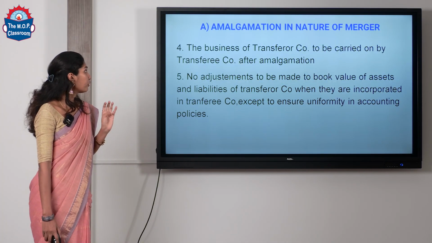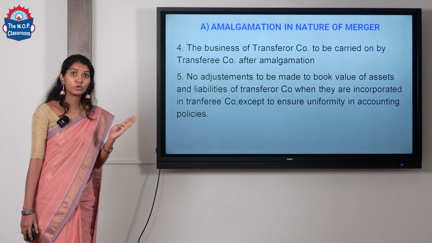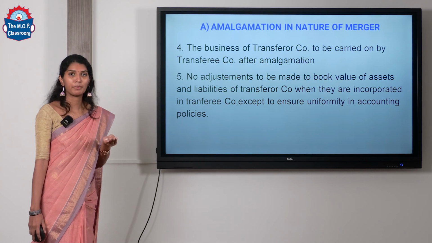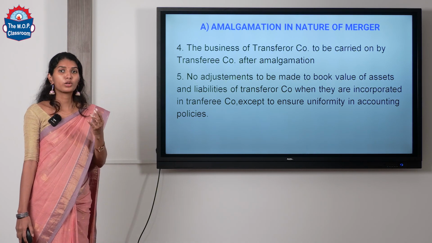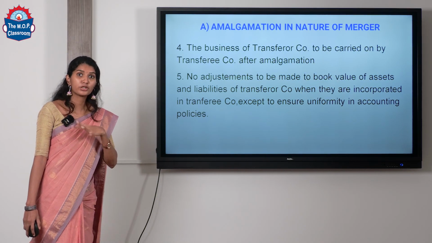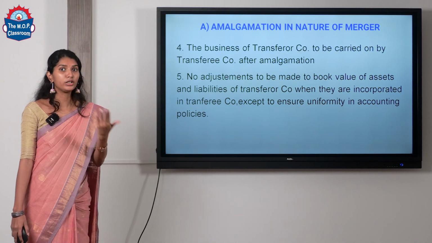Okay. The fourth condition is the business of the transferor company, that is the old company, should be carried on by transferee company after amalgamation. So, if a company is acquired, that business should not be stopped, that business should be carried forward or carried on by the new company.